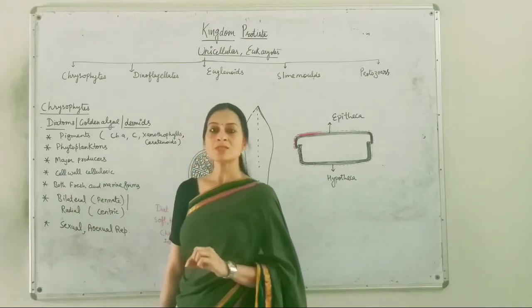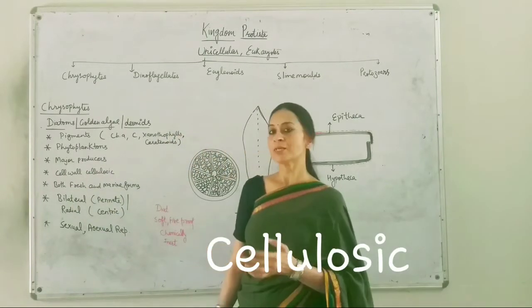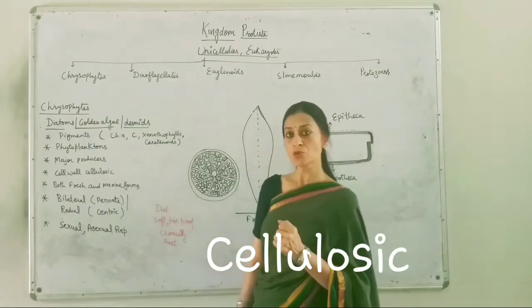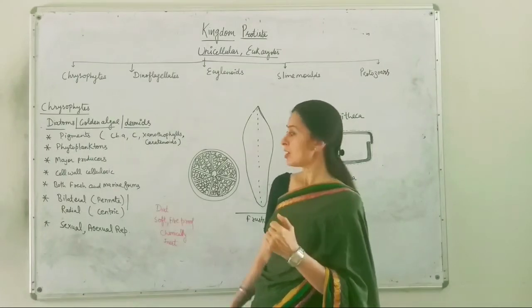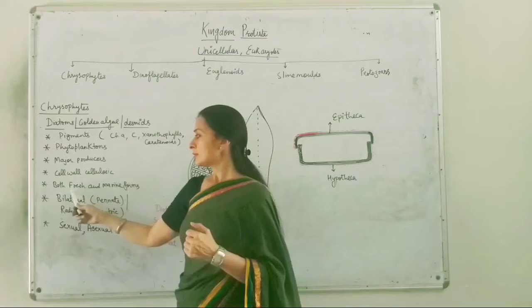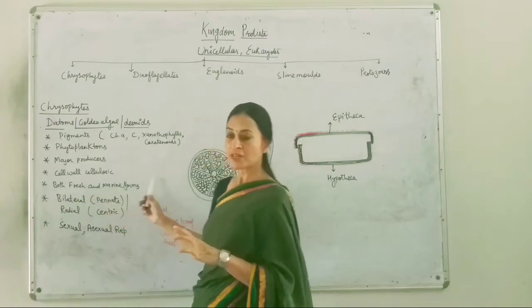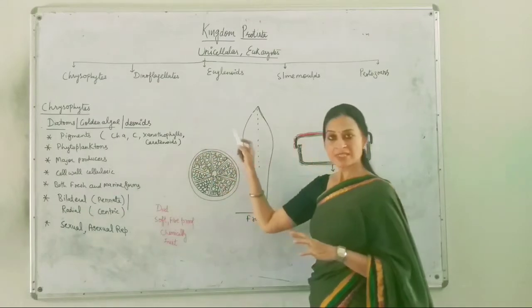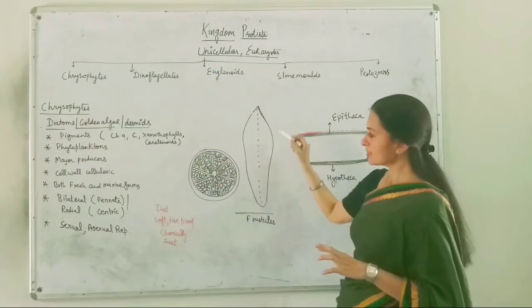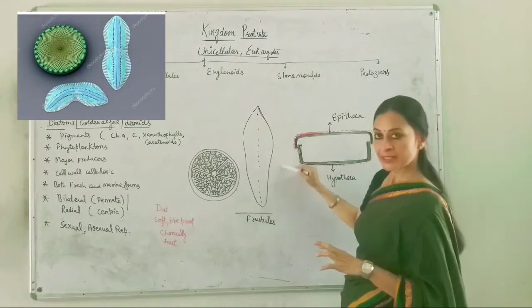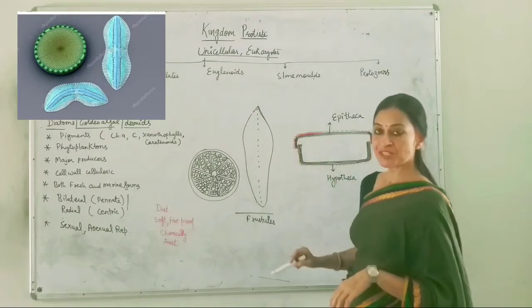Their cell wall is cellulosic in nature, as that of plants. So they have a rigid cell wall, and as I told you, both fresh and marine forms exist. If you see the shape of their cells, you can see that they can be elongated and have bilateral symmetry.